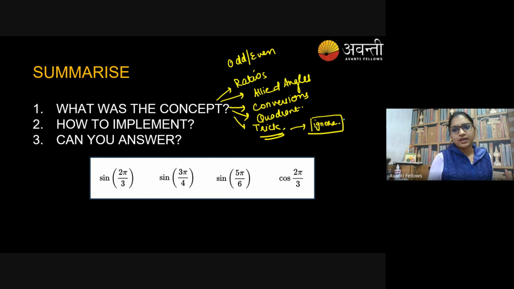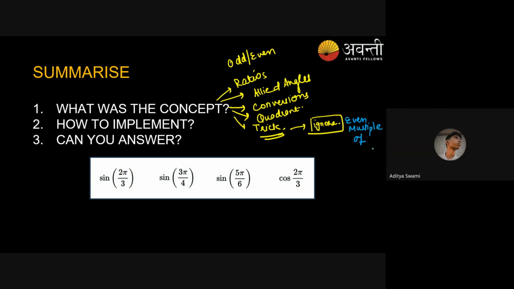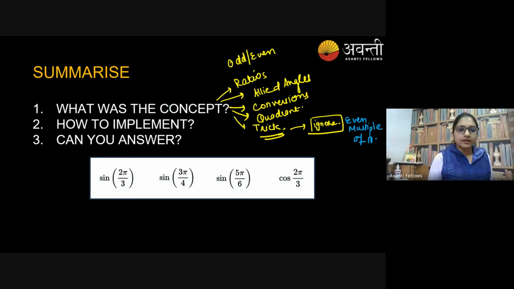What was the trick? Ignore even multiples of pi. Okay. So everyone has got to know how to implement all these topics and tricks related to that.